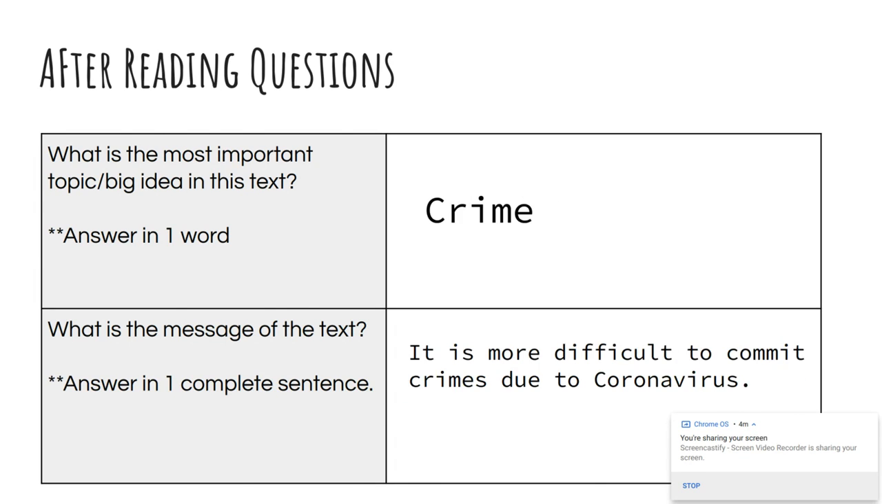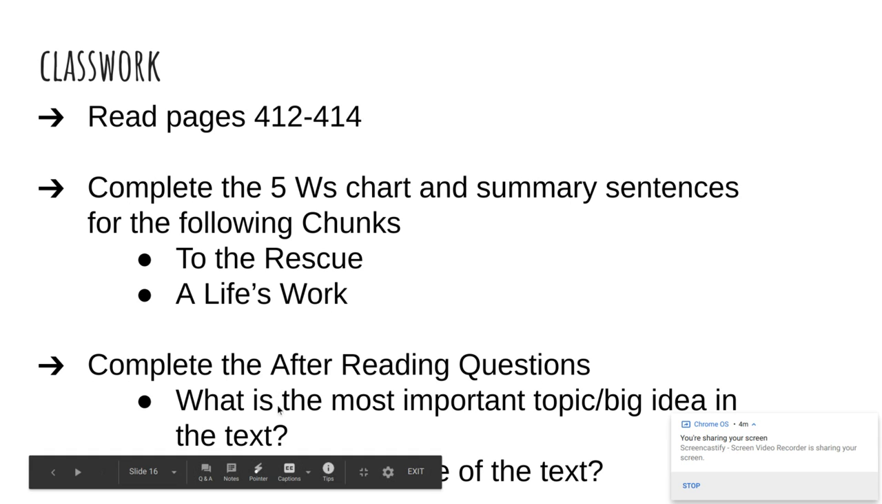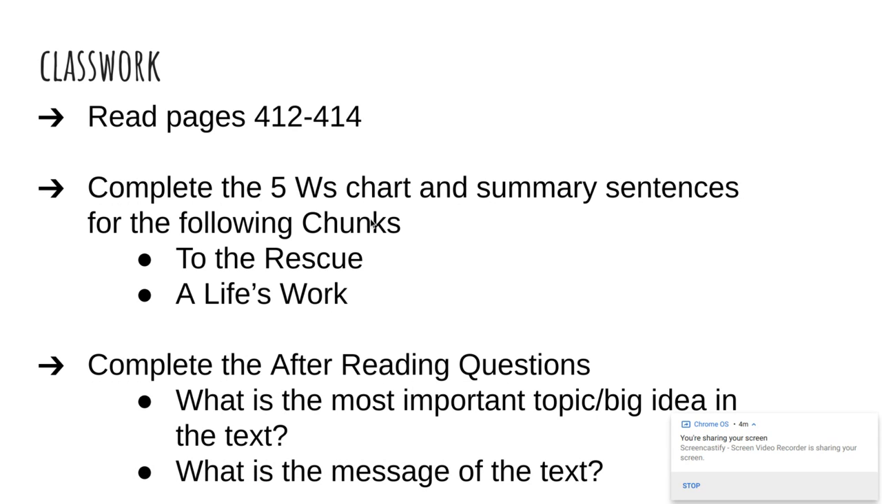So today, what you're going to be doing is you're going to read page 412 to 414. You're finishing that article, Violence Hits Home. Then you're completing the 5 W's chart, just like you did yesterday, for these 2 new subheadings. And after, you're answering the after reading questions: what is the most important topic or big idea in the text, and what is the message of the text.